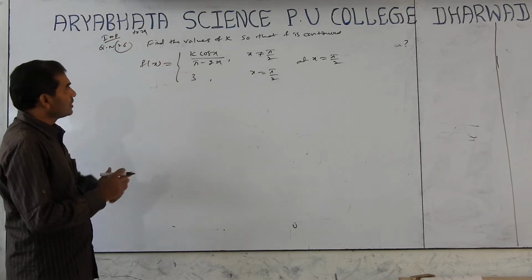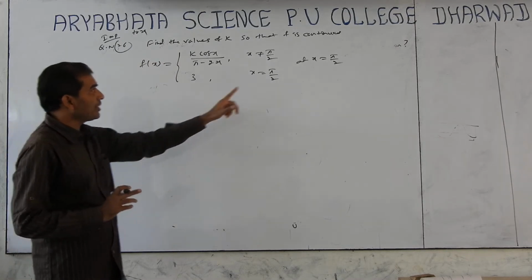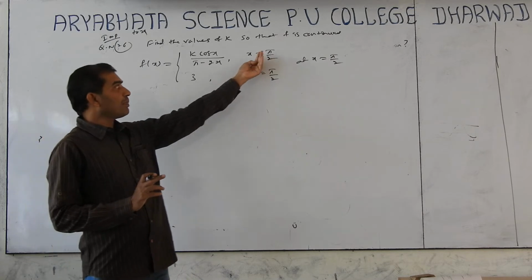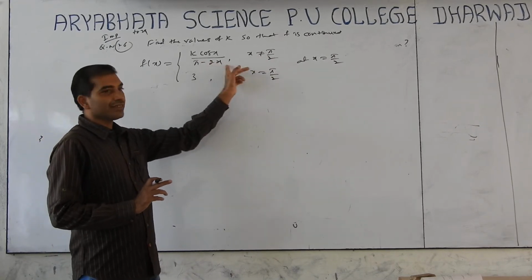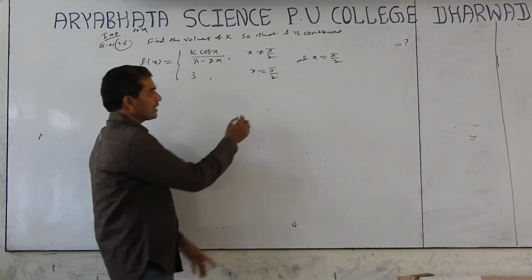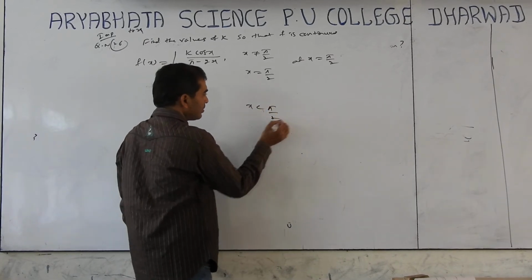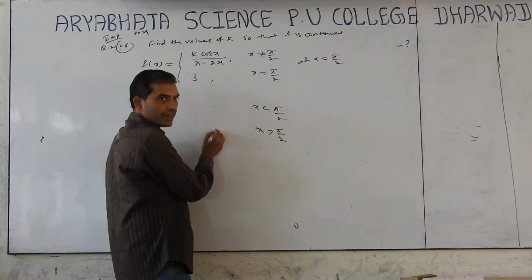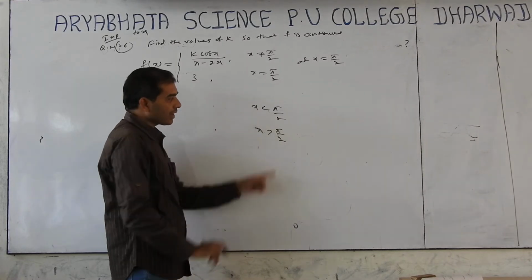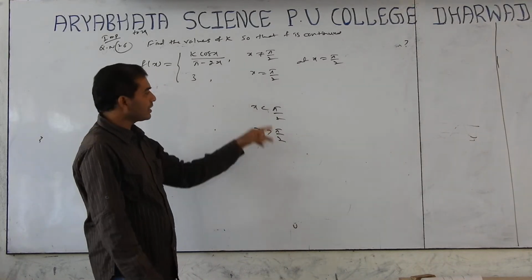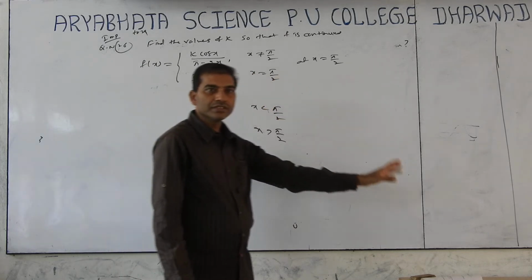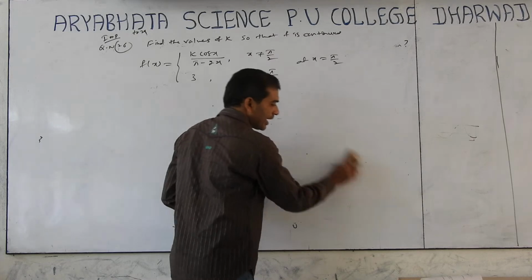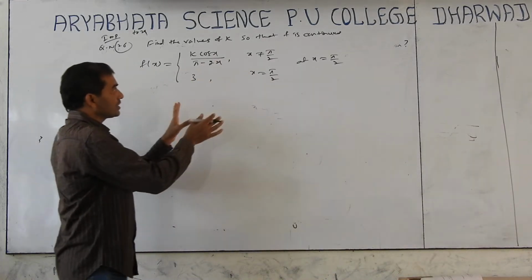Is the function changing at pi by 2? No. If it were given like x less than pi by 2 and x greater than pi by 2, with different functions, then it would be changing at pi by 2. Like that is not given, so it is not changing. So there is no need to find the left hand and right hand limits. Directly we can find it.